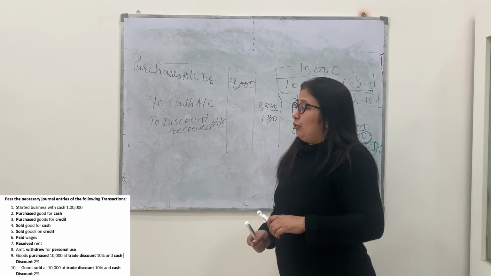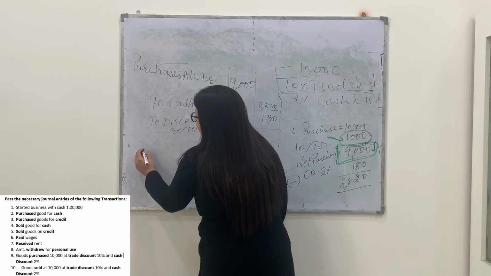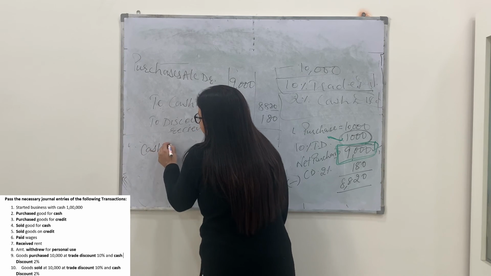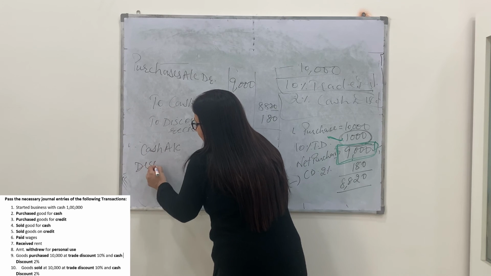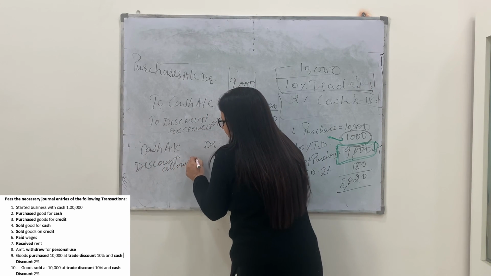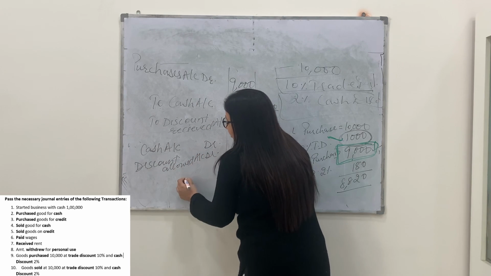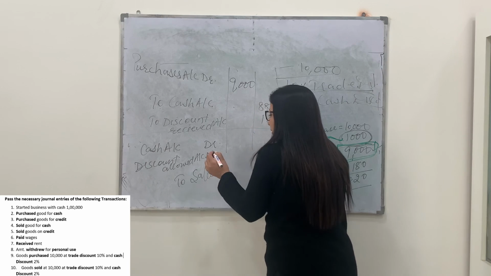Opposite to it, vice versa. If this happens in case of sale, the entry will become reverse. The entry will become cash account debit, discount allowed account debit to sales account.